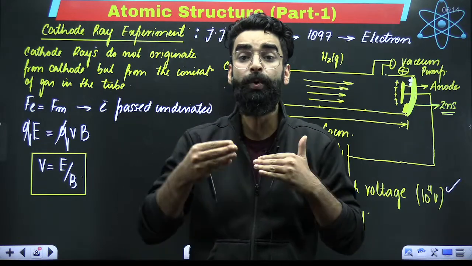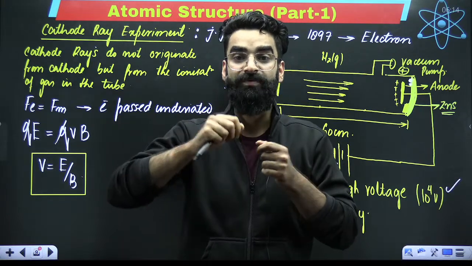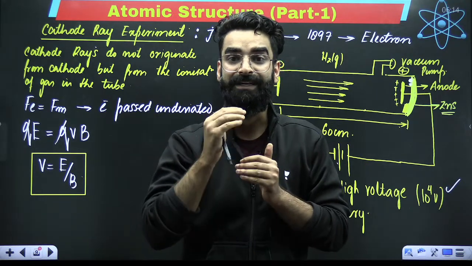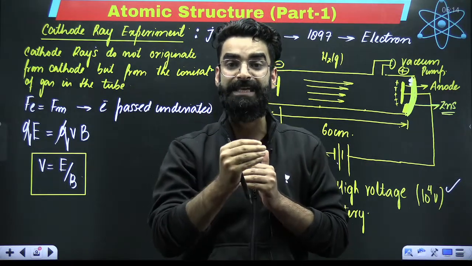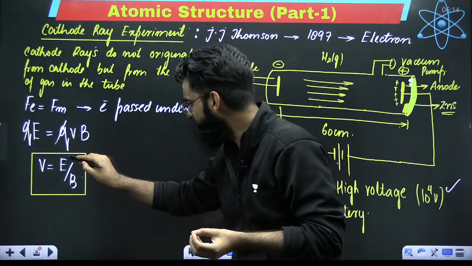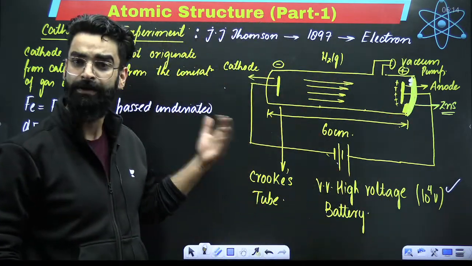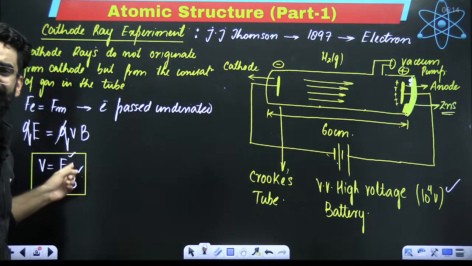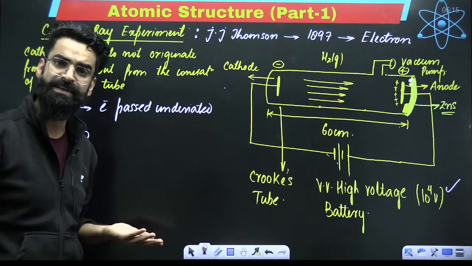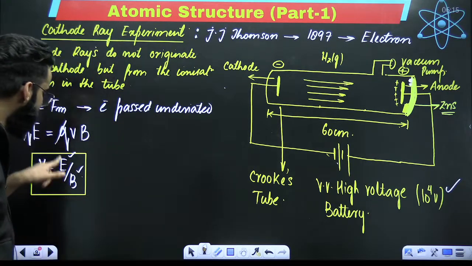Right? What did we do? Basically, we kept on changing the electric field and magnetic field in such a way that the magnetic force experienced by the electron becomes equal to the electric force experienced by the electron. So basically, these two values we already knew, because Thomson was the one who was exactly changing the electric and magnetic field in such a way that magnetic force and electric force become equal. And the electron then passed undeviated. So he already knew these two values.